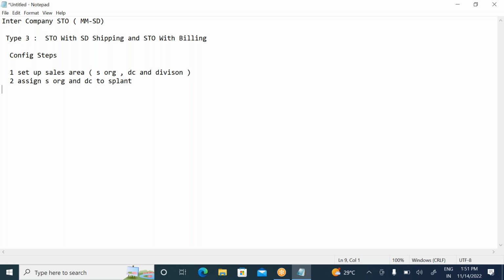And the third config step, create and assign shipping point to supplying plant. The fourth config step, you need to write this down: shipping point determination.